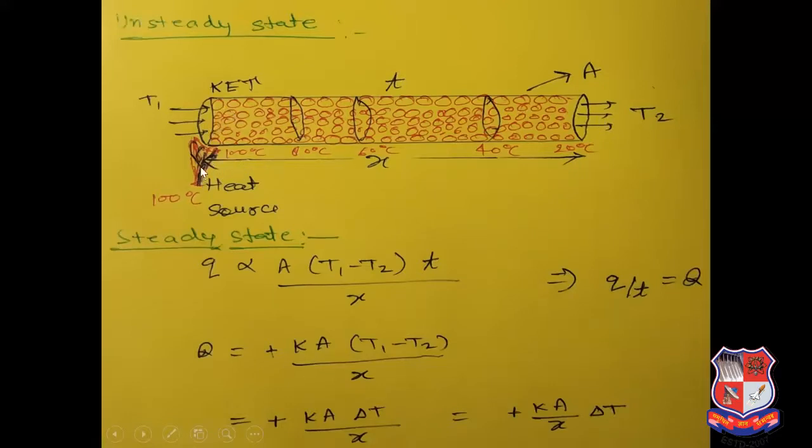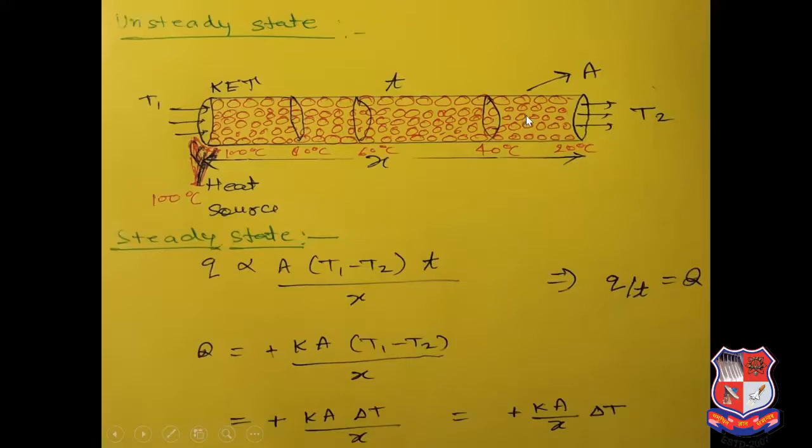If you are heating this end, then the kinetic energy of this molecule will increase, and these molecules will start to vibrate. When this molecule vibrates, it will transfer the energy to its neighboring molecules, then this will transfer energy to this, then this. Likewise, the energy will transfer from this end to this end.